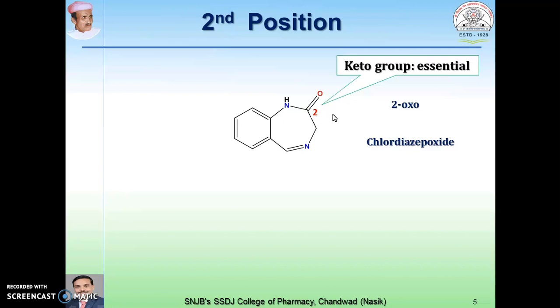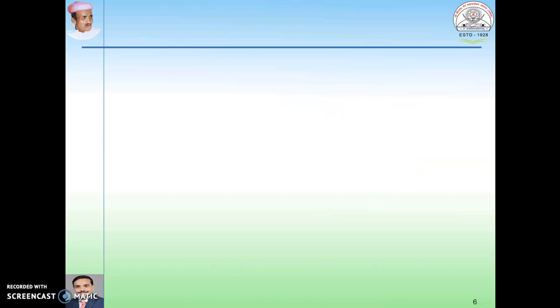An example, chlordiazepoxide, which doesn't contain this oxo group at the second position. Instead of that, it contains NHCH3, but still it is an active drug. Let us see how it is active.